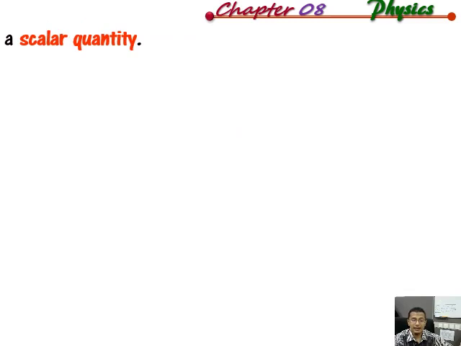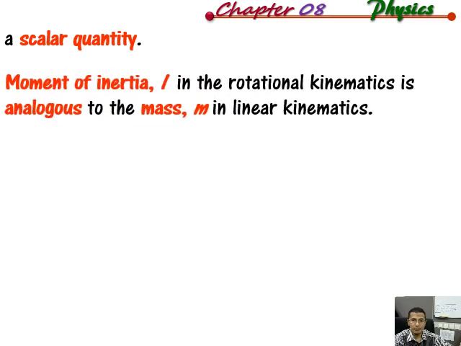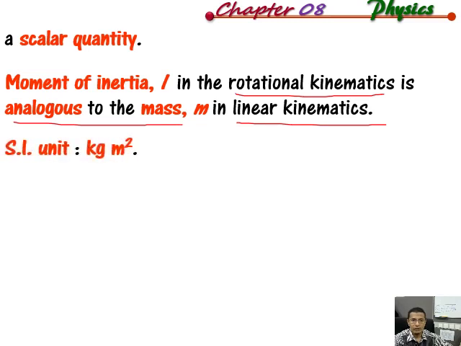If linear mass is a scalar quantity, rotational mass or moment of inertia is also a scalar quantity. The moment of inertia in rotational kinematics is analogous to the mass in linear kinematics. So the unit is kilogram meter square. It's not like linear mass, where the mass is kilogram, but for moment of inertia or rotational mass, the unit is kilogram meter square.